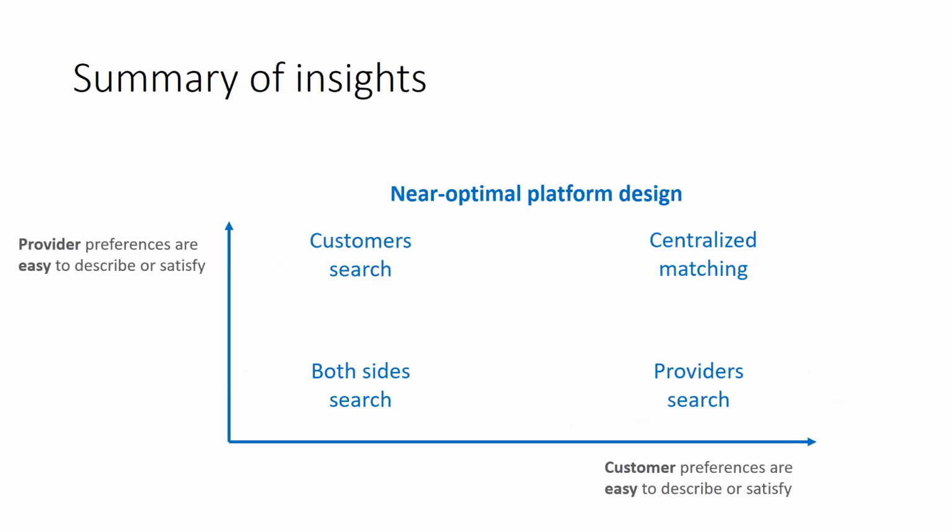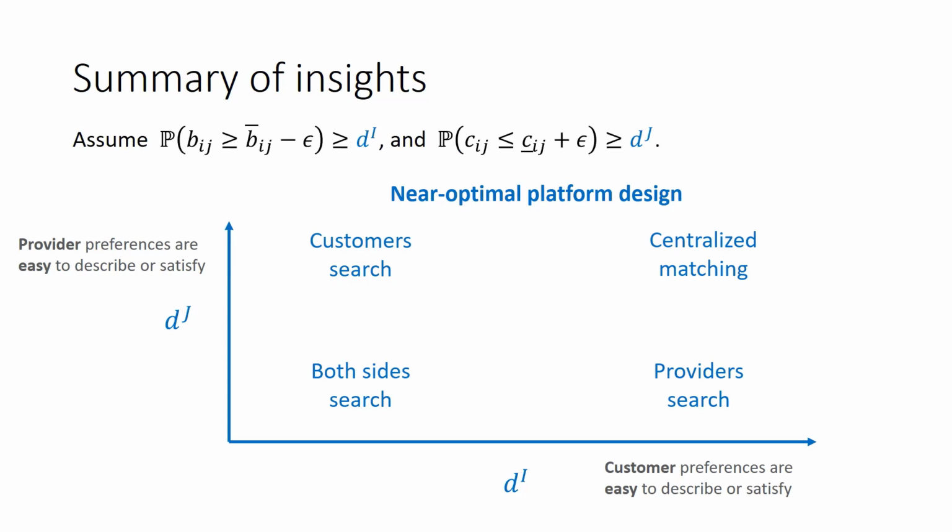But first, let's consider this summary of insights slide again and make it more precise. We'll define parameters di and dj that correspond to the two axes. Here is the mathematical definition. Let me explain. Consider dj. This says that the cost is close to the lower support on the bar Cij with a certain probability dj.